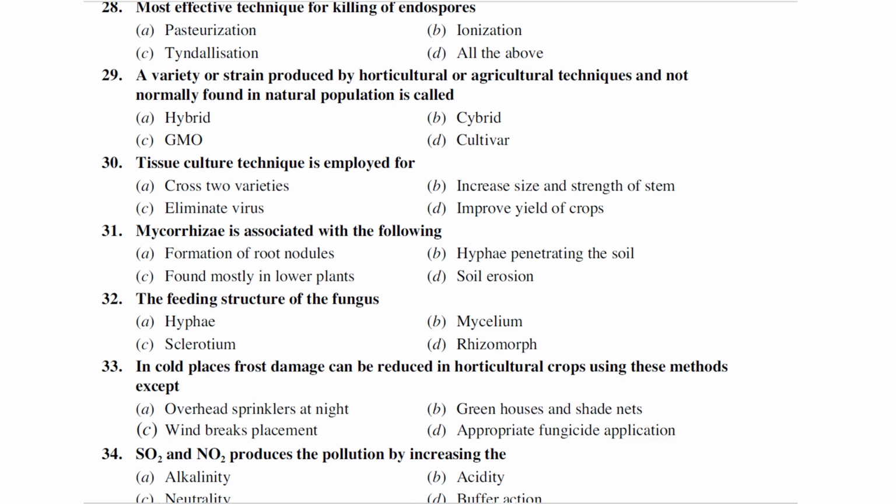Most effective technique for the killing of endospores: pasteurization, ionization, tyndallization, all the above. So pasteurization temperature is 62.8. For especially killing endospores, there is a specialized technique called tyndallization. This tyndallization was actually developed by John Tyndall. In fact, three scientists were involved: John Tyndall, Robert Koch, and one more, Cohn. So these three were involved in the development of this tyndallization. But since it was first discovered by John Tyndall, the credit goes to him only.